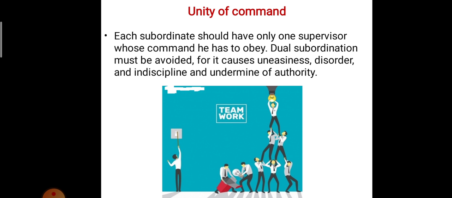Teamwork is a very important word, very beneficial for any organization or industry, to grow our organization, grow our production and increase our market among competitor industries. Okay, that is the unity of command.